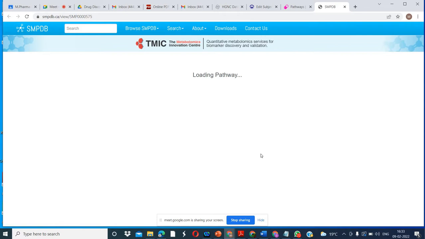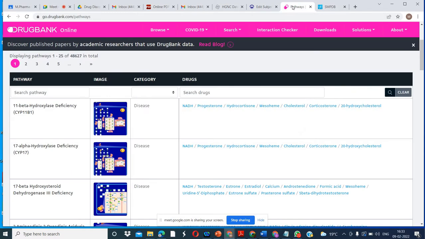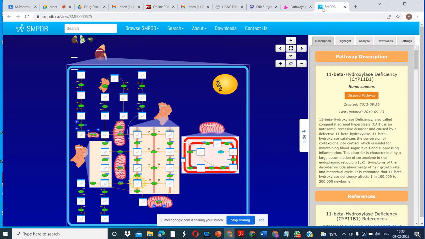Okay, I think it is taking more time. Okay, this is the image of this pathway.